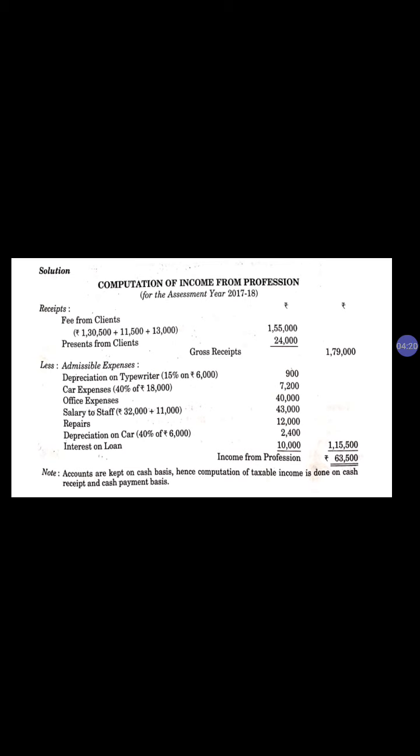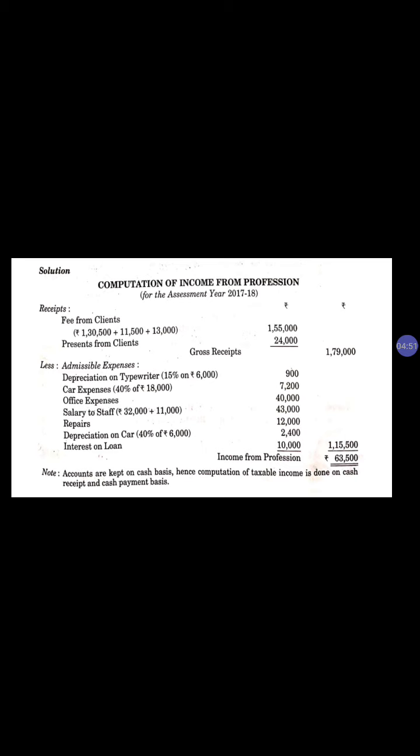So this is the solution of that particular question. Computation of income from profession for the assessment year 17-18. As I said, fees from client for all 3 years, because he is receiving fees in this particular year, and present from client. Present from client is also an income, because in place of fees he can accept a present. So he is getting a present from client, this is also an income, but loan from client is not income. So that's why we are not considering the third one.